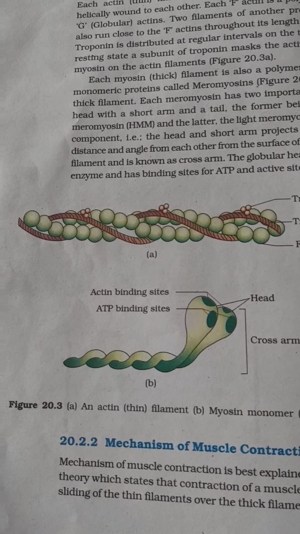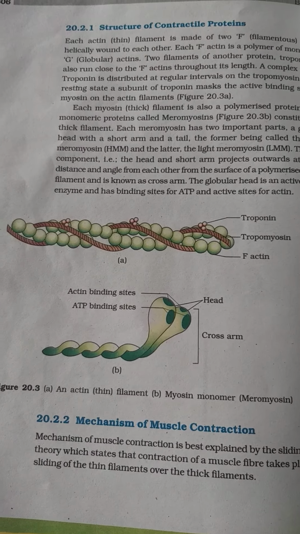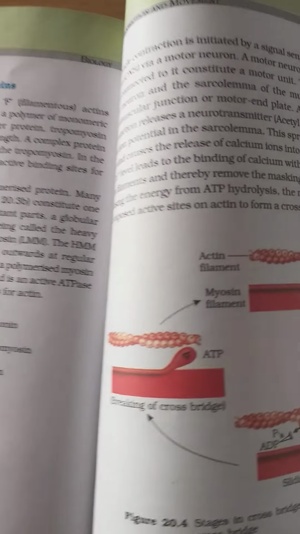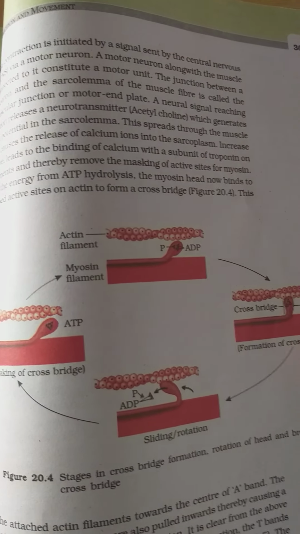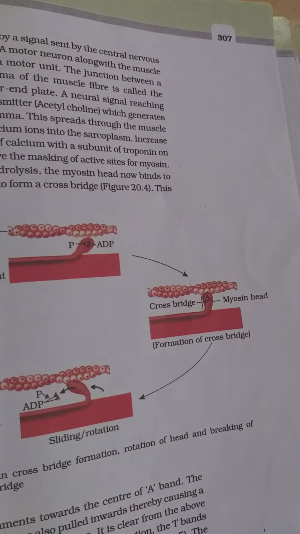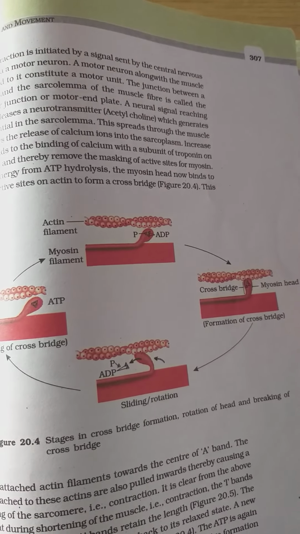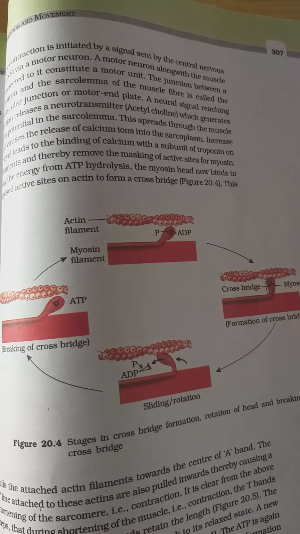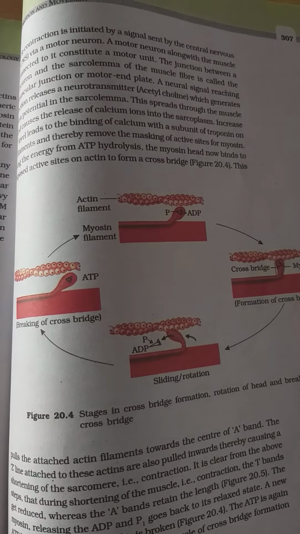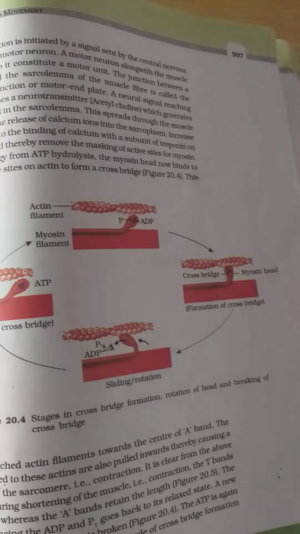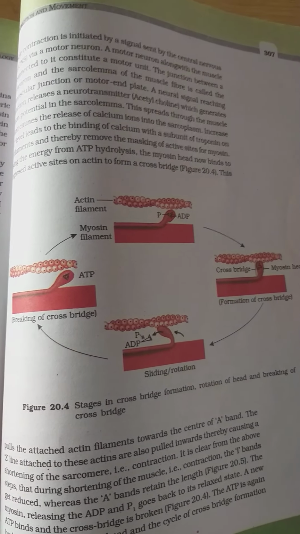Now here you see this actin and myosin. Two different filaments, the head portion is there, and in this figure you can clearly see how this head portion is pulled out. They form a cross bridge connection. So this is how the movement happens, and when ATP is released, oxidation occurs, then sliding and rotation, and ultimately it's a cyclic process, and finally you see the breaking of the cross bridge.